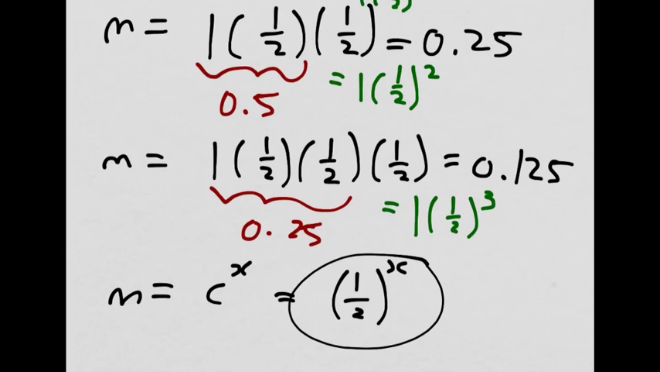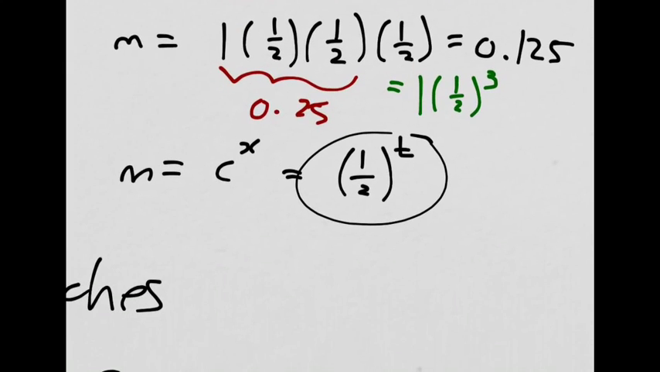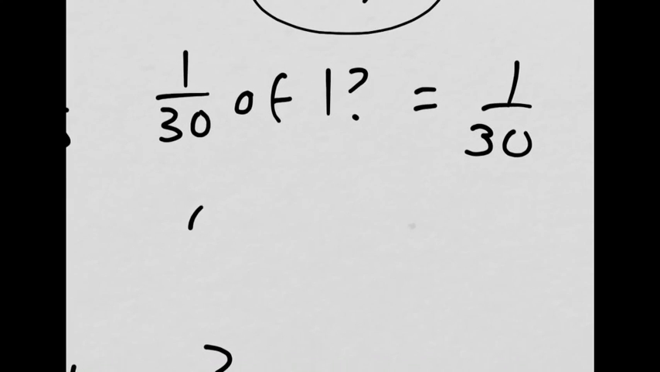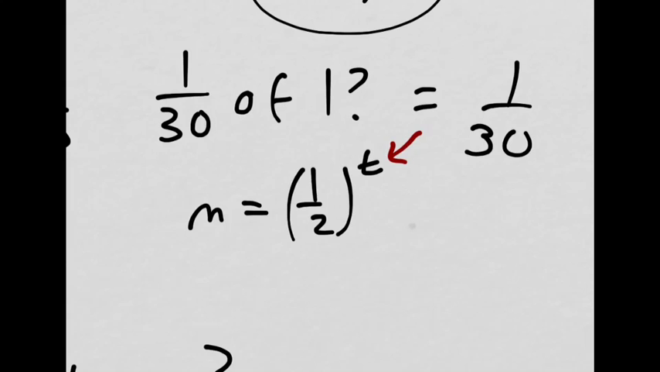There we go. D, estimate how many days it would take for radium-225 to decay to a 30th of its original mass. Okay, so what's a 30th of 1? Well, that's just 1 over 30. So we want to know, in this equation, m equals 1 over 2 to the power of t. What value could I put in for t to make m equal 1 over 30? Okay, just do some test values. Try putting in different values of t until you get something close to 1 over 30. 5? 5 is pretty close?